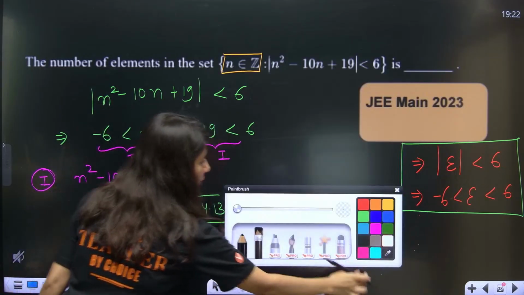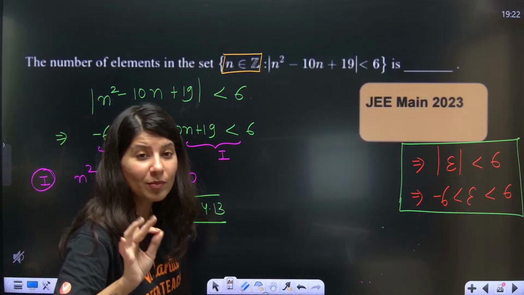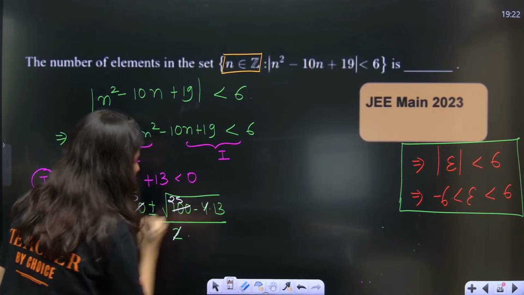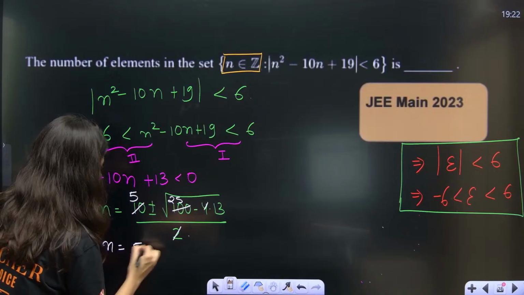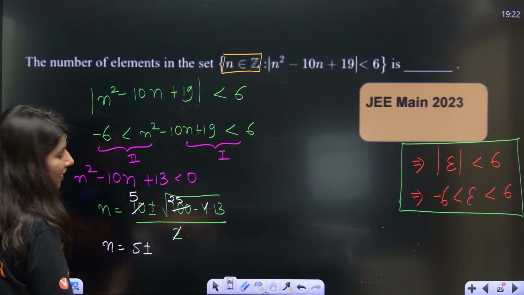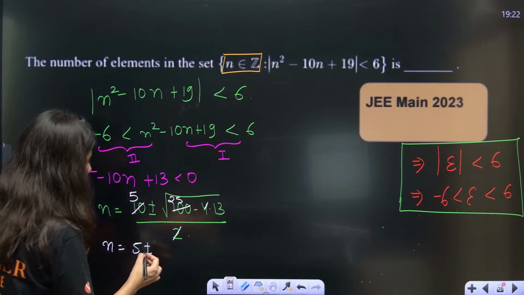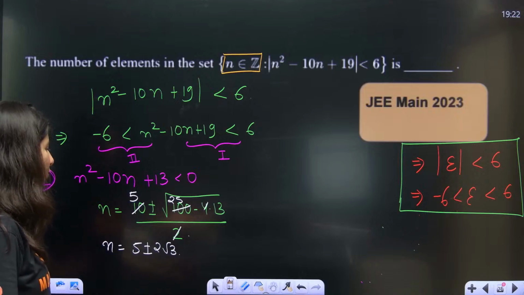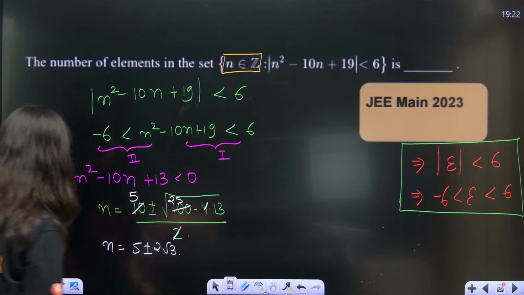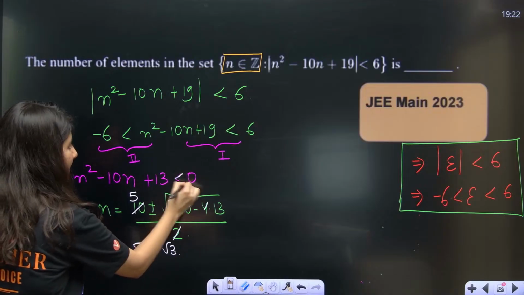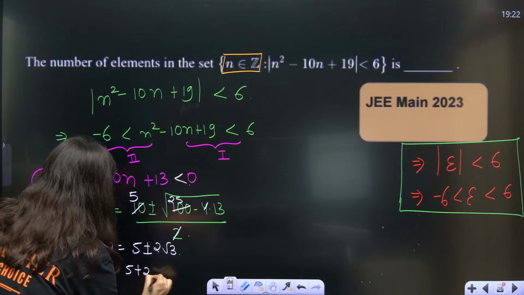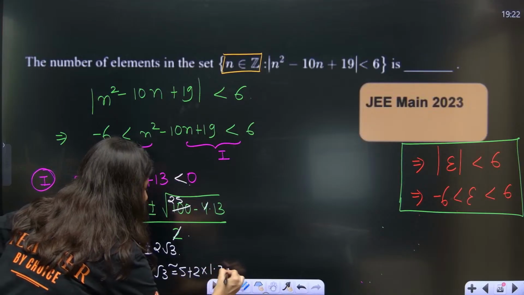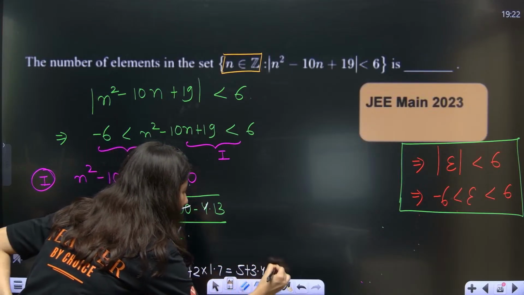Now, I'll do a little bit of math over here. Please do not panic. Do not get scared. 10 upon 2 is 5. This is 25. And 25 minus 13. So n is equal to 5 plus minus root of 12, which is 2 root 3. 5 plus 2 root 3 and 5 minus 2 root 3. Now, less than 0 symbol. So 5 plus 2 root 3, can anybody help me with this? 5 plus 2 multiplied by 1.7 is equal to 5 plus 3.4, which is 8.4.